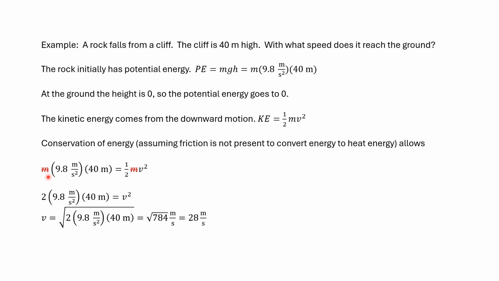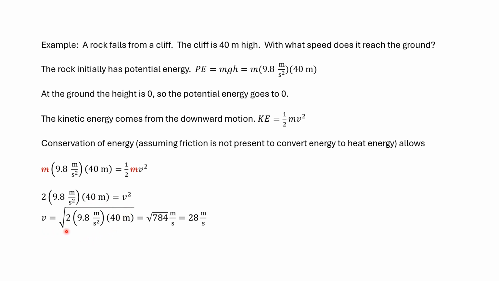And here the mass cancels. This is why a heavy object and a lighter object fall at the same rate. The mass actually cancels from the equation. 2 times 9.8 meters per second squared times 40 meters is v squared.